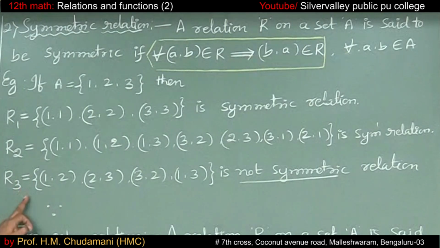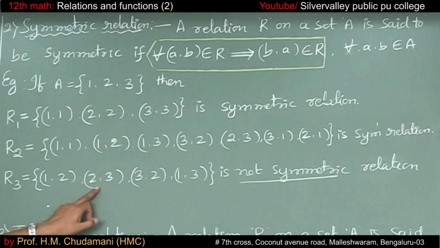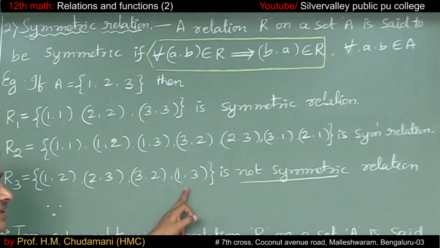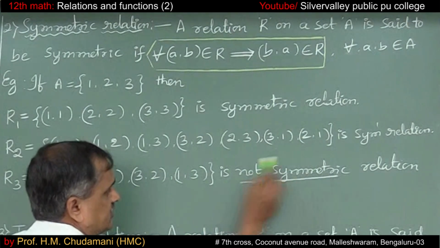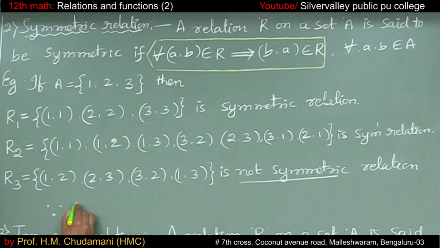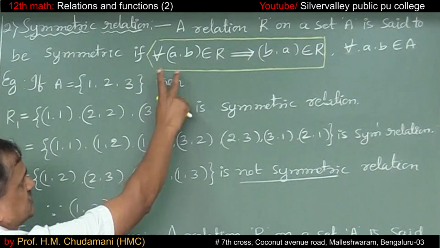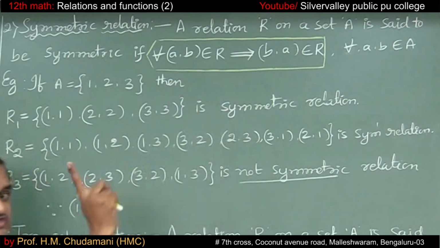Let me take the relation R3 = {(1, 2), (2, 3), (3, 2), (1, 3)}. It is not a symmetric relation. Because see this, 1 comma 2 belongs to the relation. A comma B belongs to the relation means B comma A must be there.